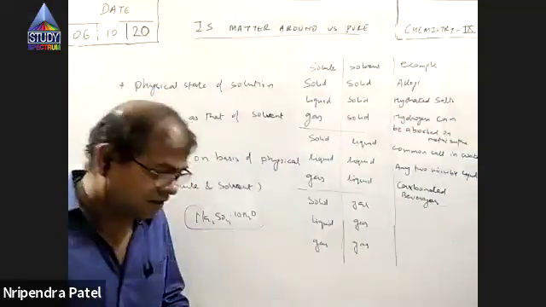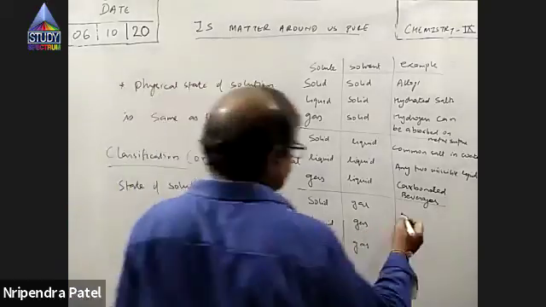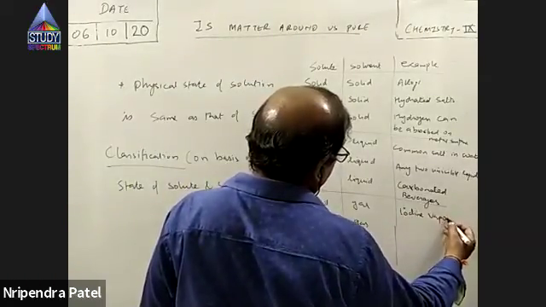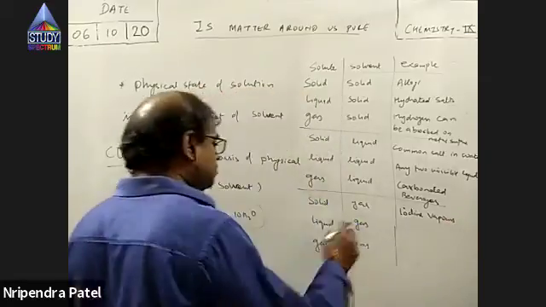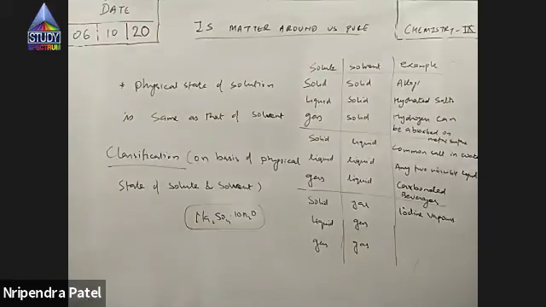Now, solid dissolved in gas. What is that? Have you ever heard of solid dissolved in gas? This is not a common one, right? A special example is the iodine vapors. Some people say smoke is also the example of a solid dissolved in gas, but that is not. Smoke is not an example of true solution.